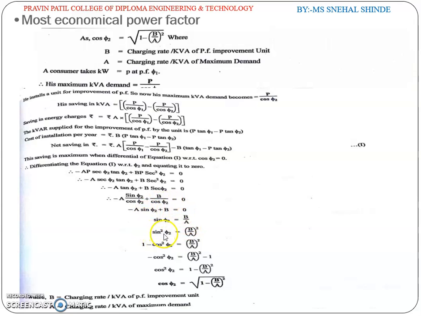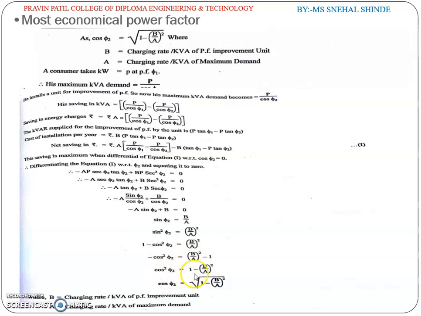So the equation becomes sin phi 2 equal to B divided by A. Next, by squaring both sides, we get sin square phi 2 equal to (B divided by A) square. Sin square phi 2 can be written as 1 minus cos square phi 2.